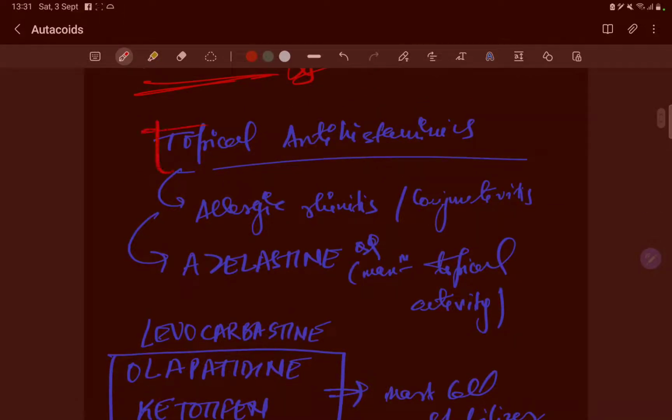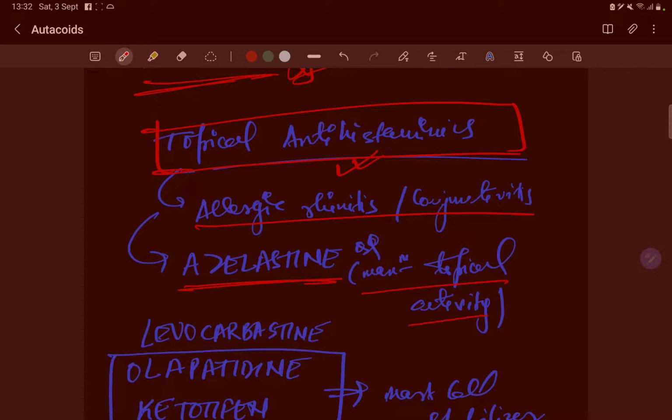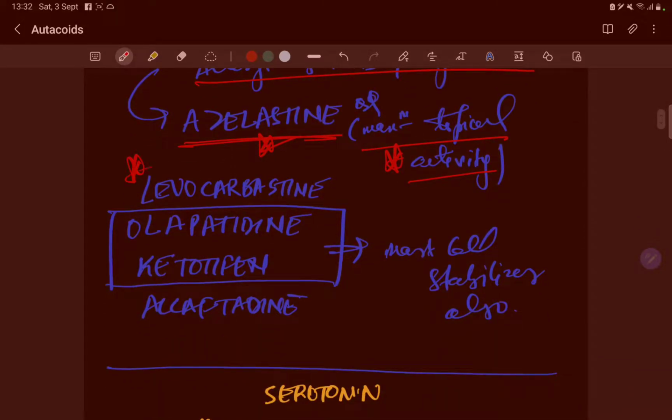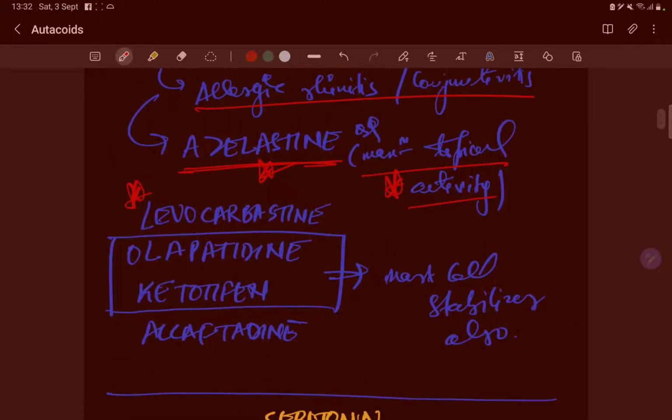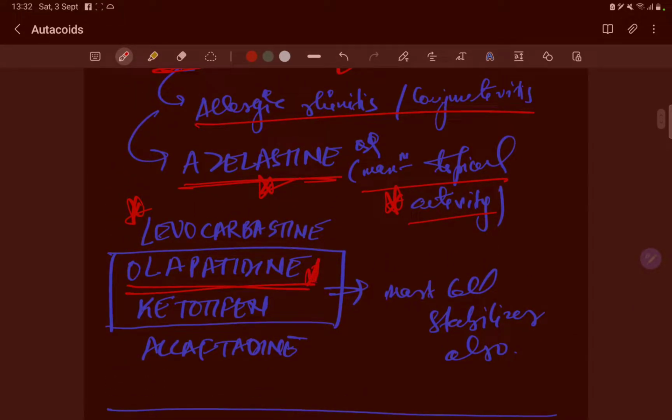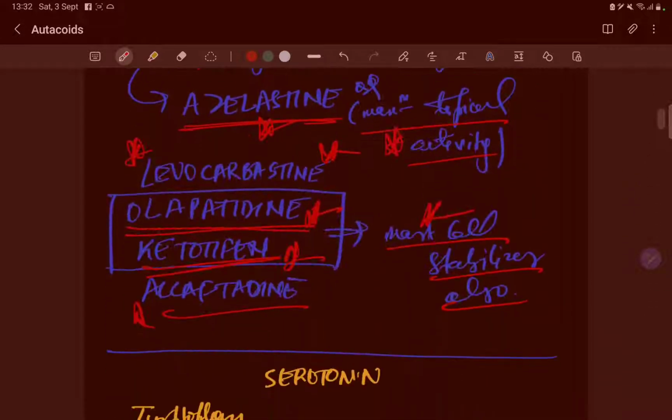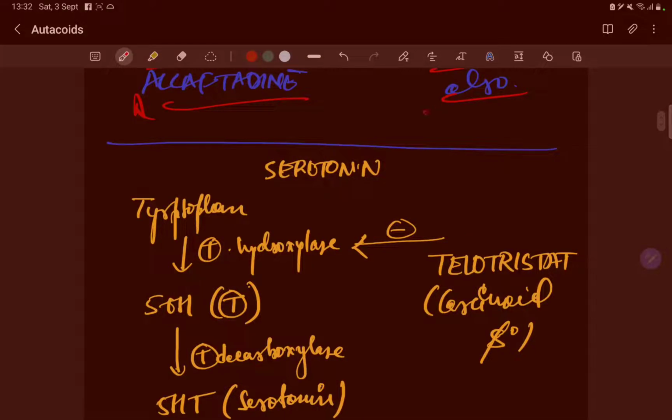Now topical antihistaminics are used in allergic rhinitis or conjunctivitis. Azelastine has maximum topical activity. Levocabastine, olopatadine and ketotifen are also mast cell stabilizers. Levocabastine and alcaftadine are the new drugs which we can say belong to the second generation antihistaminics. So these are the antihistaminics.